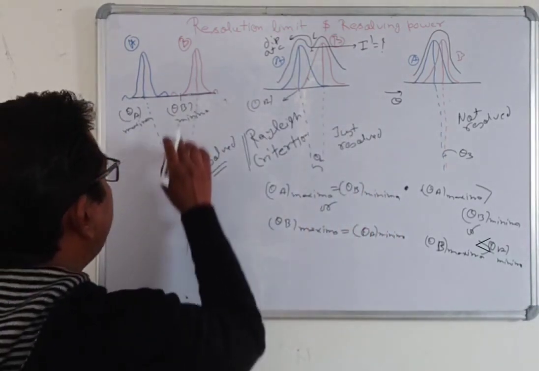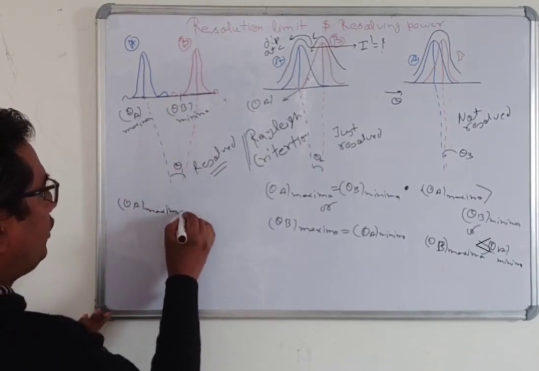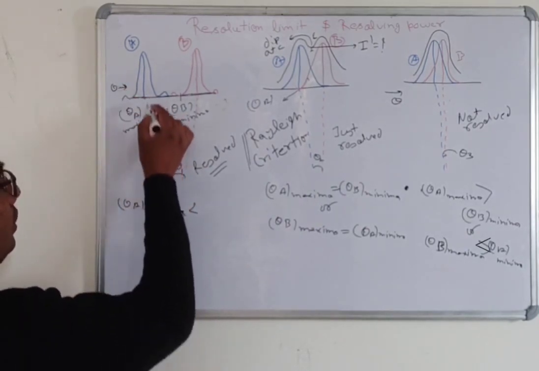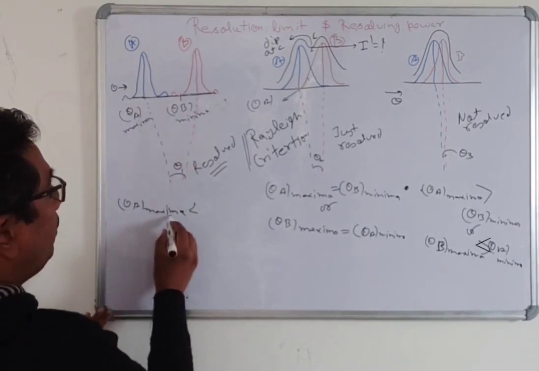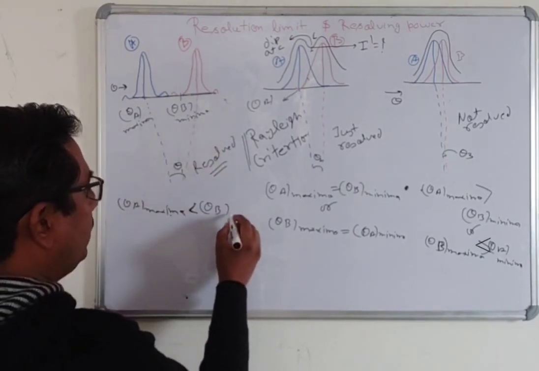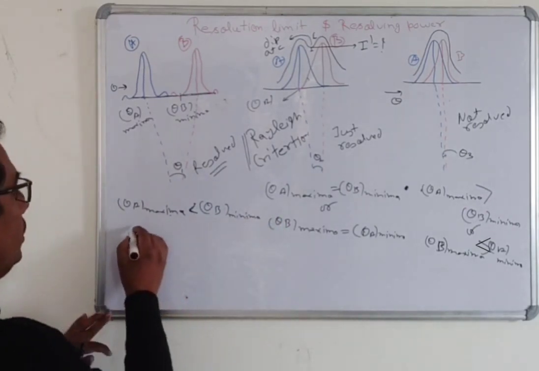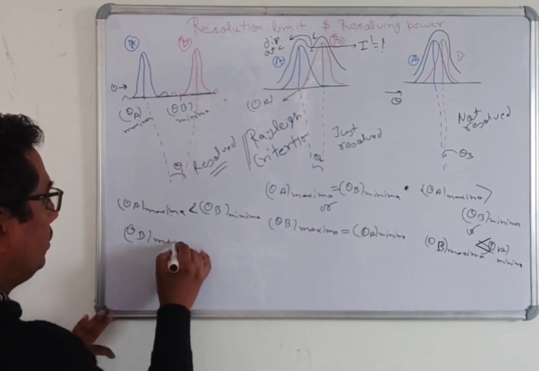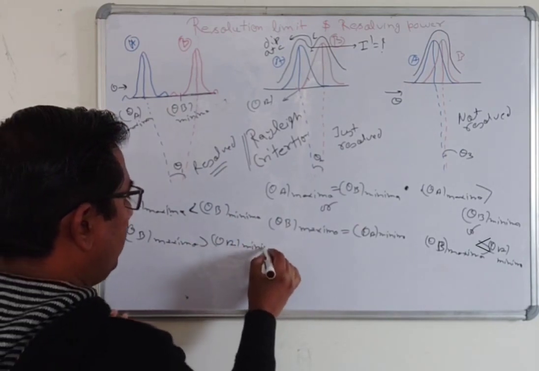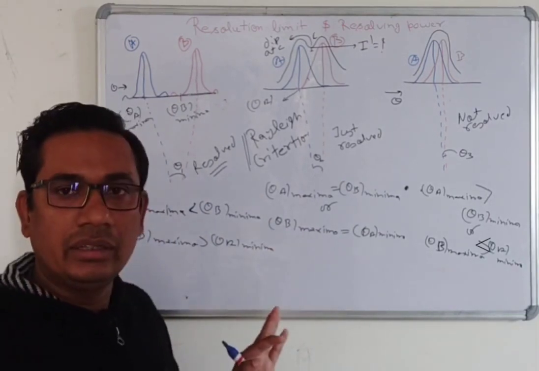Now here theta A maxima is very much less than the minima of theta B minima. And also theta B maxima is more than theta A minima. Now these are the three conditions you can write like that.